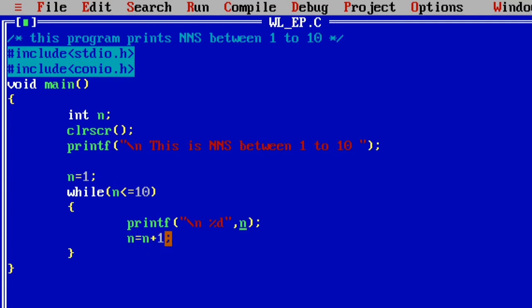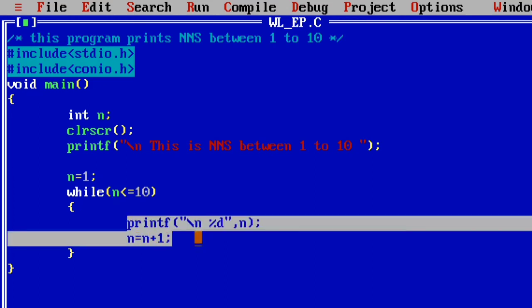Now 1 plus 1, the n value becomes 2. The while loop is a repetition control statement, so the control moves to the top of the while. Again it verifies the condition, 2 is less than or equal to 10, the condition is true again. So in iteration number 2 also the condition is true, and it comes to the while block and executes these statements.